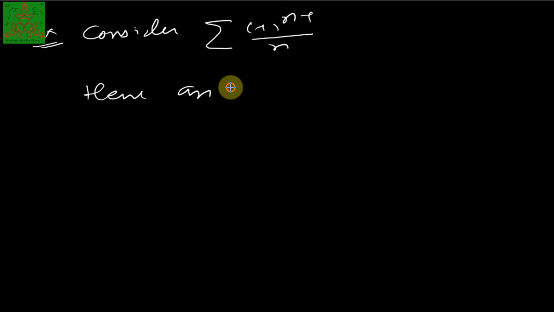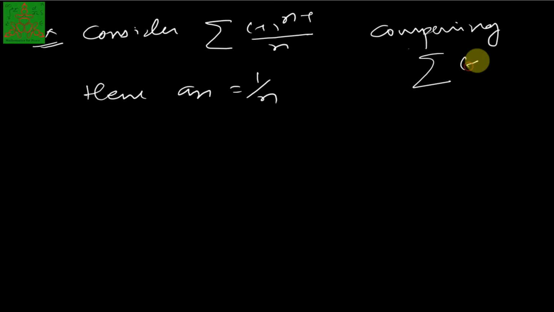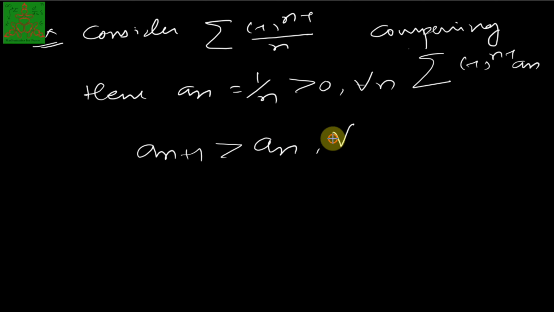Consider summation of minus 1 raised to n minus 1 upon n. Here an is 1 upon n. Comparing with the alternating series, summation of minus 1 raised to n minus 1 into an, we have an greater than 0 for every n, and an plus 1 is always less than or equal to an for all n, because n plus 1 is greater than n. Therefore 1 upon n plus 1 is less than 1 upon n.